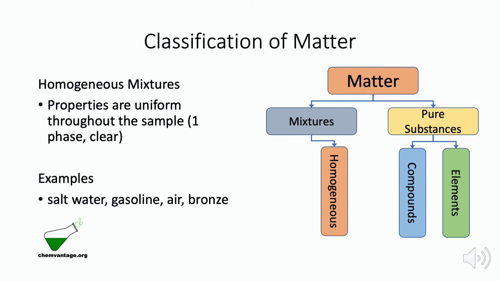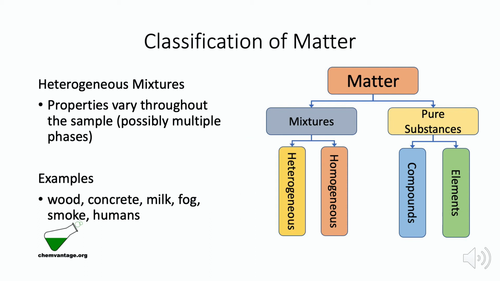have some color. Heterogeneous mixtures, on the other hand, have properties that vary throughout the sample, and they may be composed of 2 or more phases. Examples are foam, smoke, creams, or aerosols.